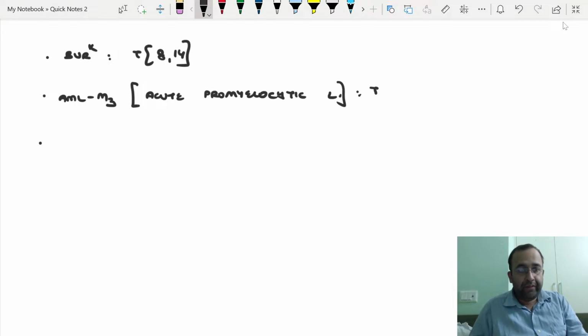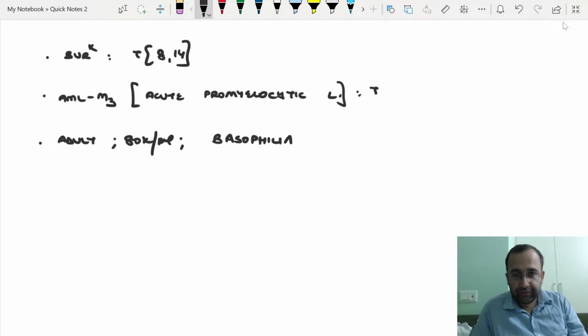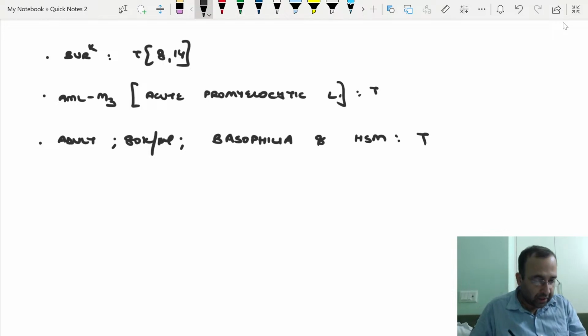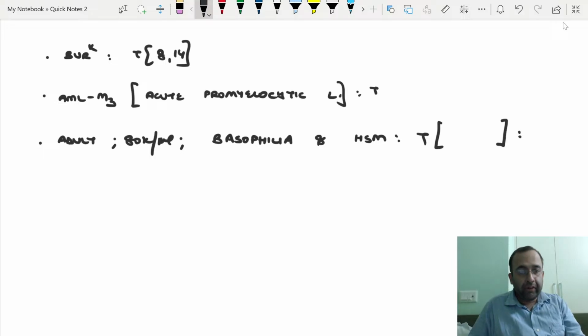Translocation? Next, you have a history of an adult with high TLC. TLC is 80,000 per microliter, with presence of all the cells: blast, promyelocyte, myelocyte, metamyelocyte, with basophilia and hepatosplenomegaly. Translocation? Philadelphia chromosome, I agree. Tell me the name of the translocation and the protein formed.